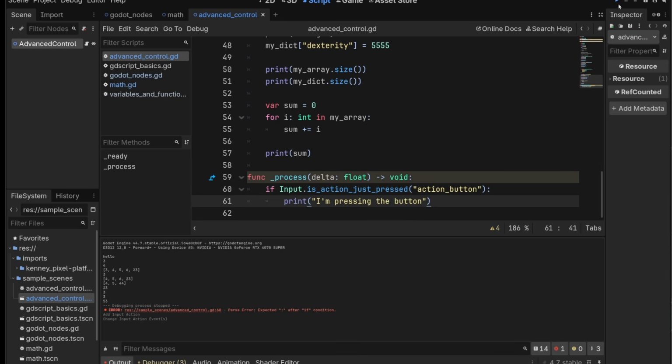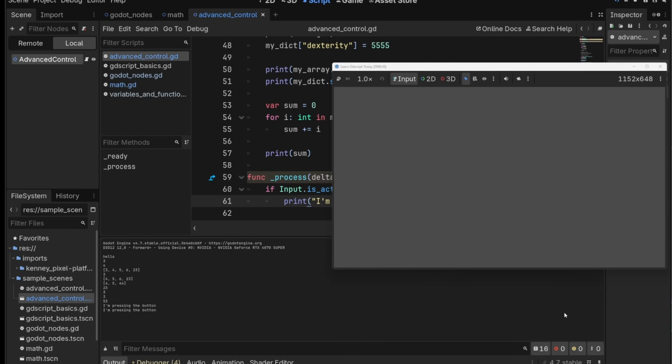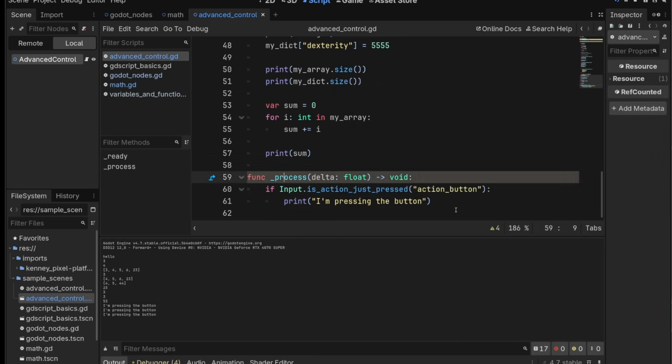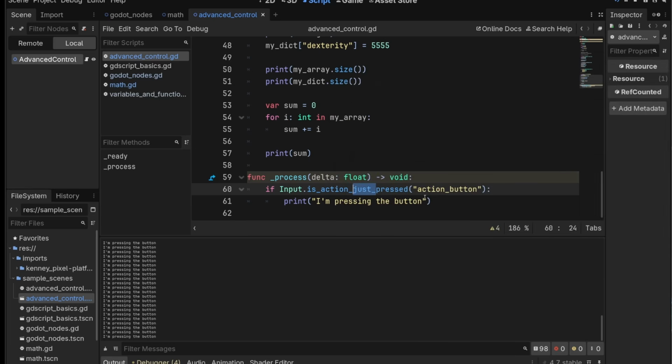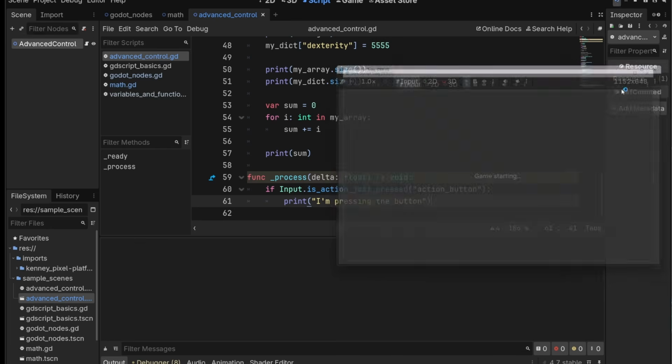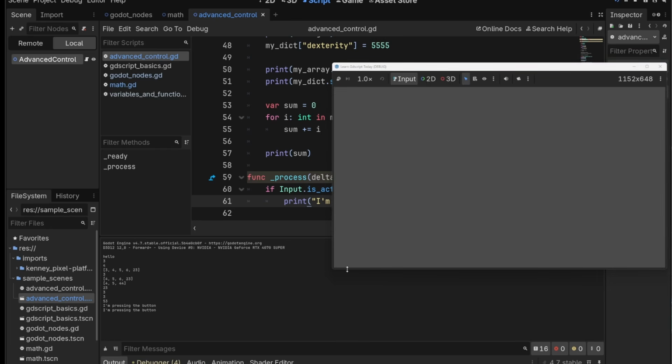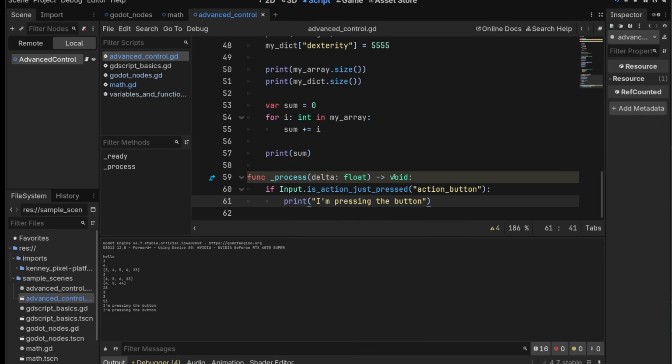I'm just going to press play. And if we press space, you're going to get I'm pressing the button once. If you remove just here, it's going to keep firing as long as you've pressed it. So try that and you get a bunch. So those are some options. It depends on what kind of game you're making. If you want it to happen a bunch or if you want it to happen once only when you press down. We often will listen for this in process because process happens every frame and it's useful to check this every frame.